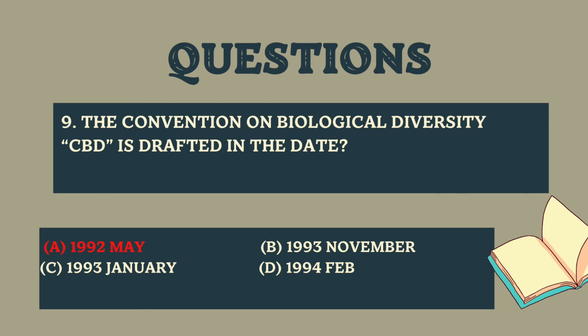And here another question is the Convention on Biological Diversity (CBD) is drafted in the date. Option A is 1992 May, B is 1993 November, C is 1993 January, D is 1994 February, and here right answer is 1992 May. CBD has three main goals. First one is conservation of biological diversity. Second one is sustainable use of its components. And third one is fair and equitable sharing of benefit arising from genetic resources.